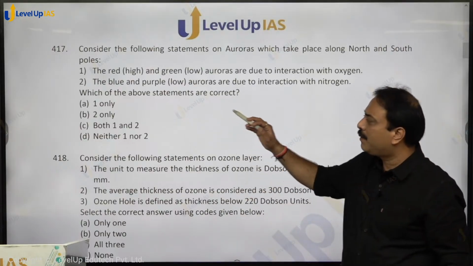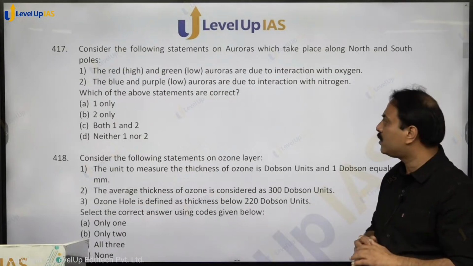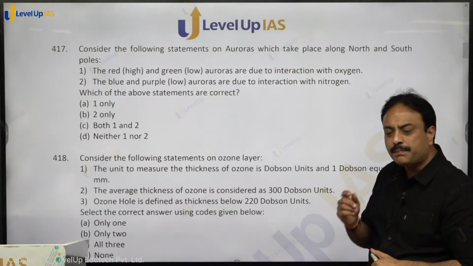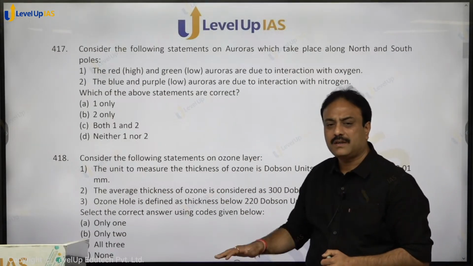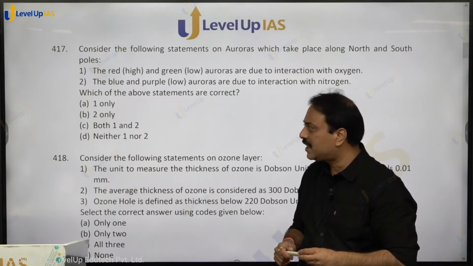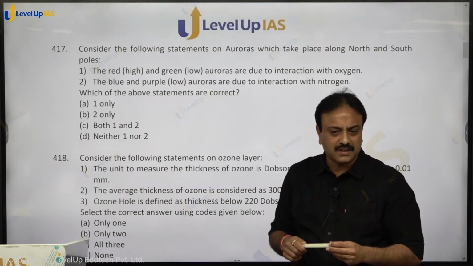So blue and purple are produced by the action of nitrogen. Pink is also by nitrogen, but that is not visible from land. So both the statements are correct. So both 1 and 2, option C, C for cat, shall be the right answer. Clear on that?